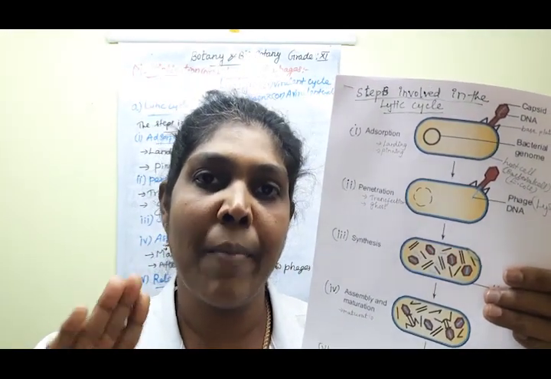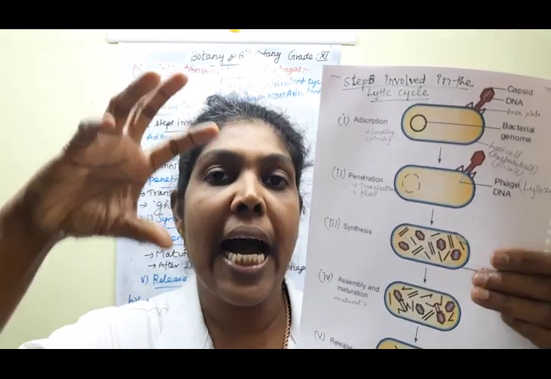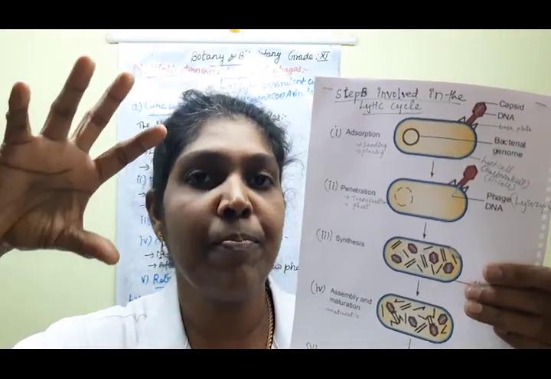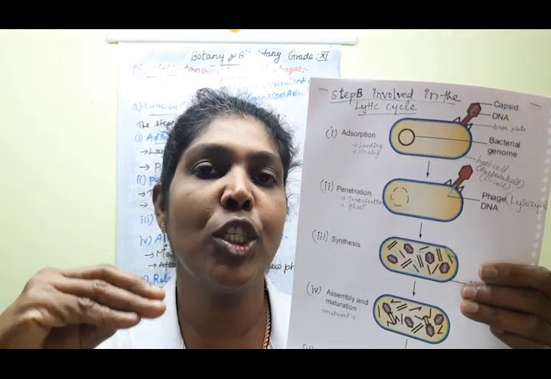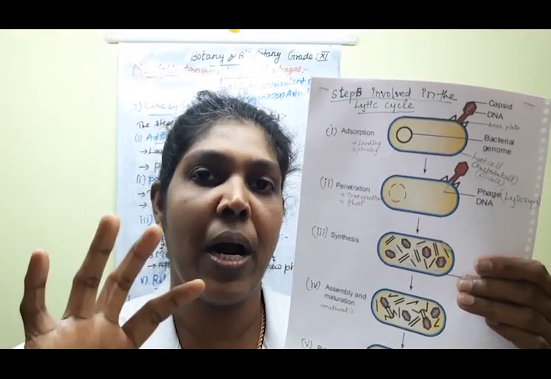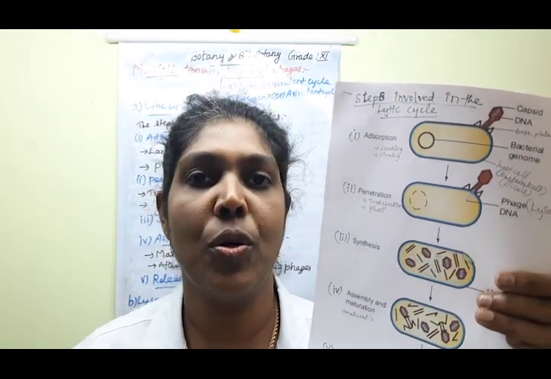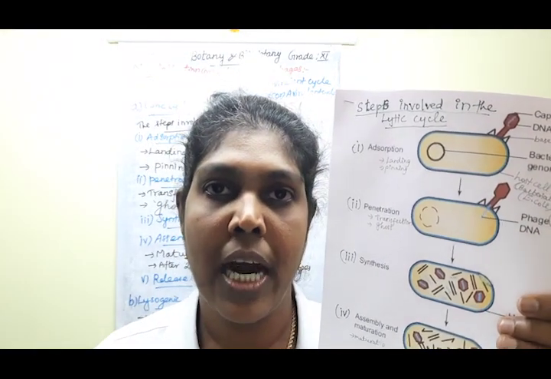The next one, what does maturation mean? The assembling of phage particles. The process of assembling the phage particles is known as maturation. Understood, children?